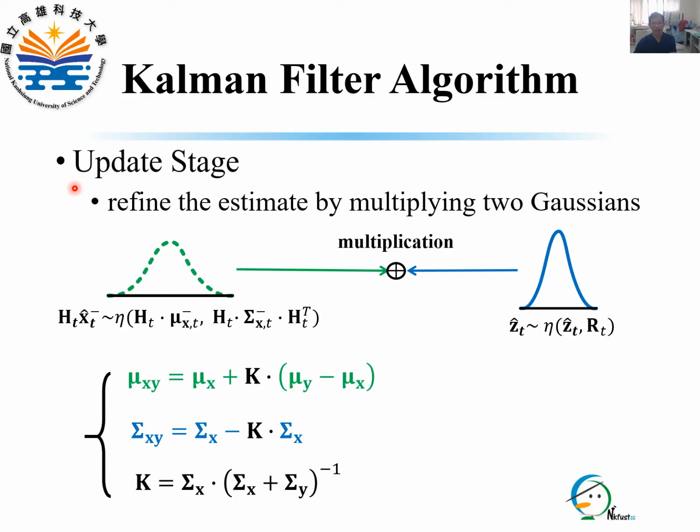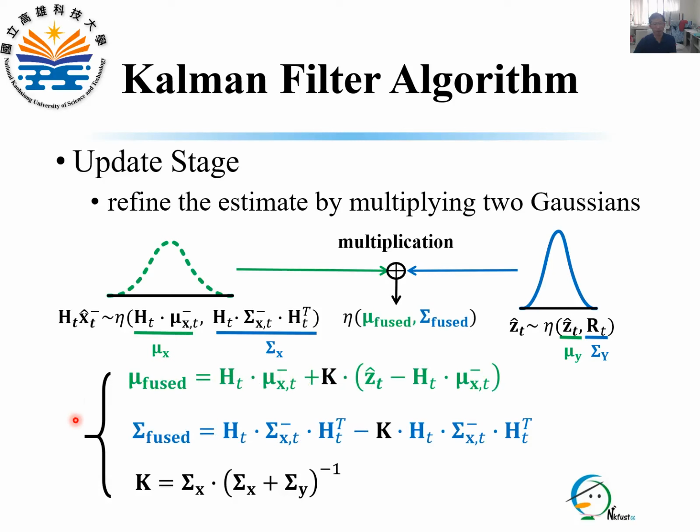The step to refine the estimate is by multiplying two Gaussians, respectively from prediction and measurement. By substituting these four terms for mu_s, sigma_s, mu_y, and sigma_y in the equations for Gaussian multiplication derived before, the mean vector and the covariance matrix after multiplication can be expressed as these two equations. In addition, the term K is expressed as this equation.